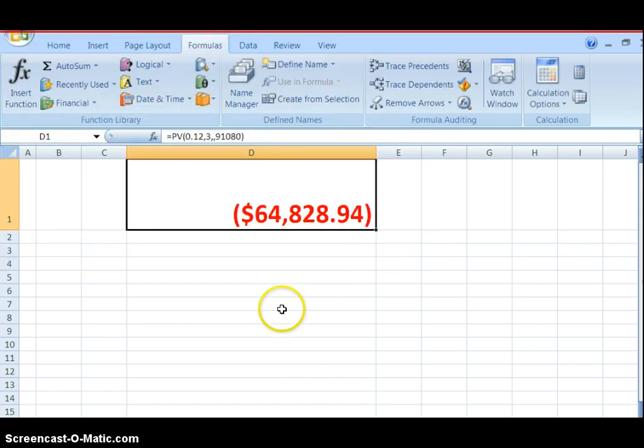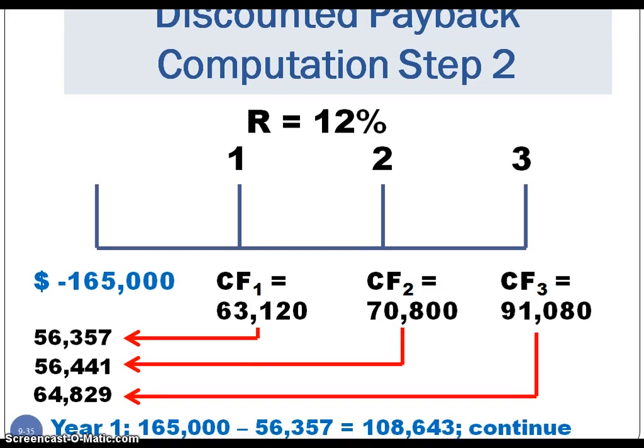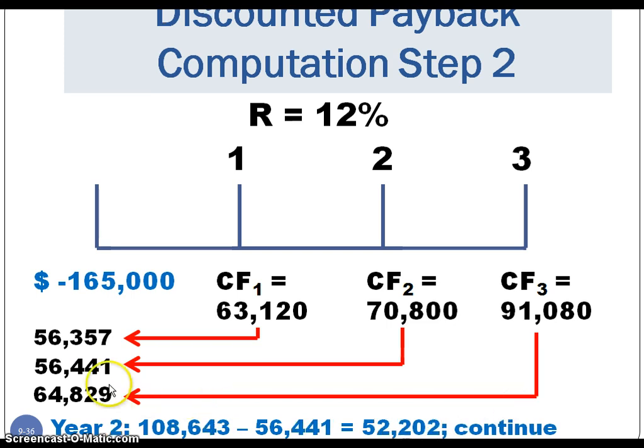So now that we've computed all the discounted cash flows, taking into account the time value of money, we would go through the same exercise where we take our initial investment, subtract out the first year's discounted cash flow. That leaves us 108,643 to recoup. Year 2, take out the discounted cash flow for year 2.